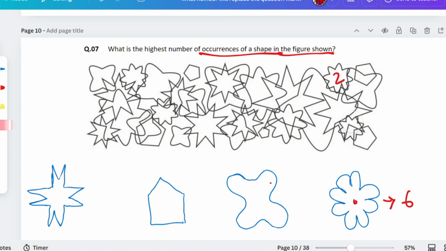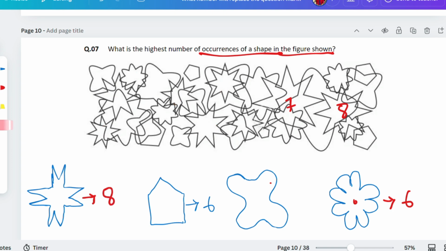Now let's move ahead and look at something else. If we talk about the pentagon, I'll have 1 from here, then 2, then 3 from here, then 5 from here, then 6. So it's 6 here, isn't it? I might think there are only 6 pentagons. Now if we go with the starfish, it will be 1 from here, 2, then 3, 4, 5, now see 6, then 7, then 8. Overall it's 8. There's nothing left. Yeah, nothing left. So 8 here.